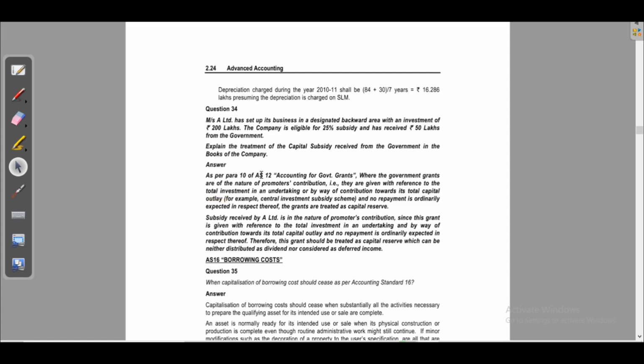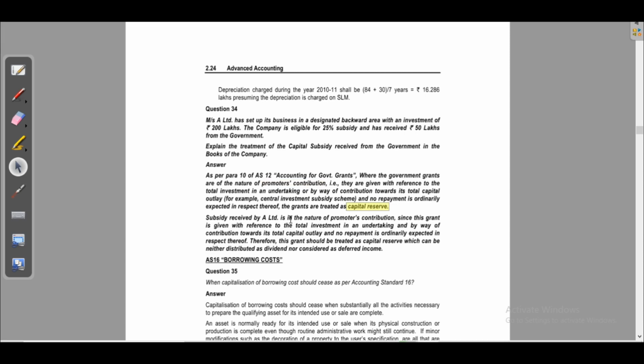As per para 10 of AS 12, accounting for government grants, where the government grants are of the nature of promoter's contribution, that is, they are given with reference to the total investment in an undertaking or by way of contribution towards its total capital outlay, for example, central investment subsidy scheme, and no repayment is ordinarily expected in respect thereof, the grants are treated as capital reserve.